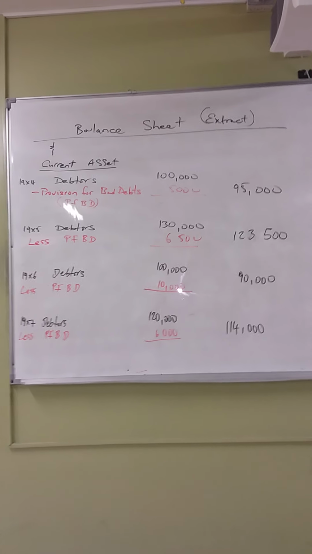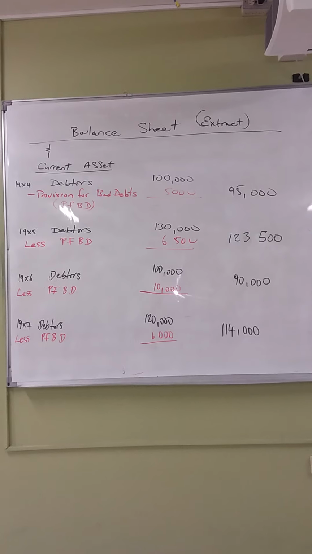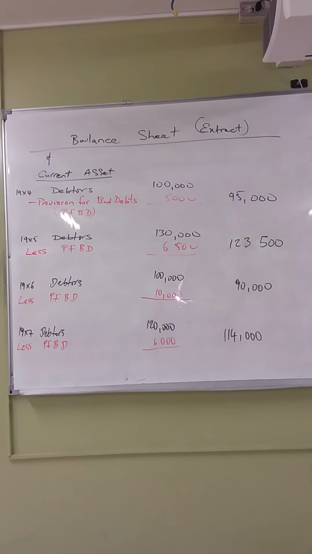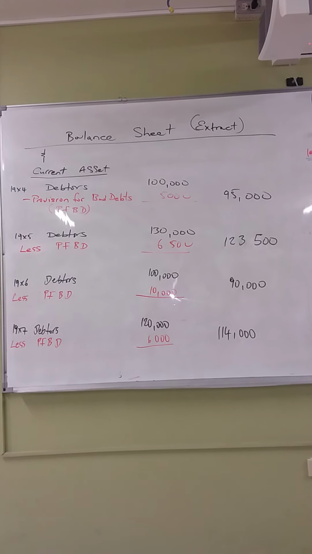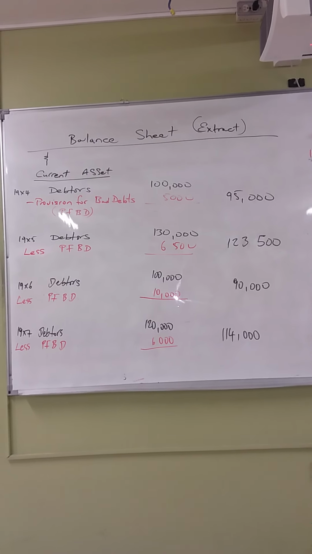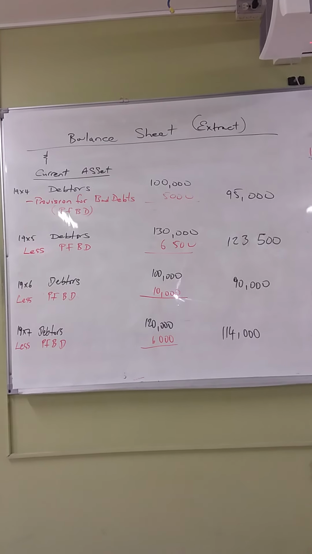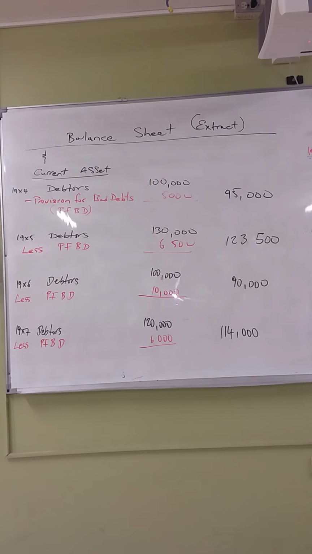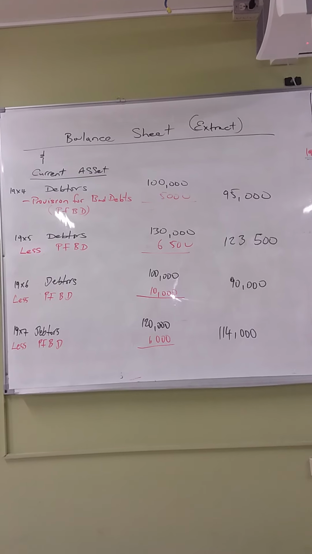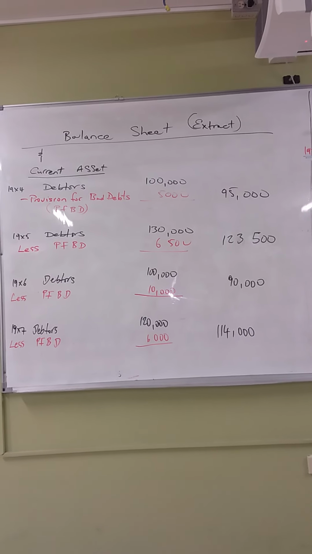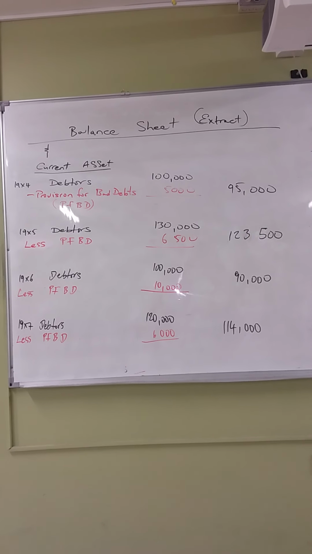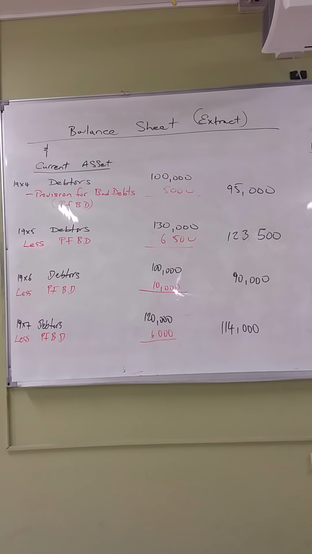1997, your debtors was 120,000, and your provision for the year 1997 was 6,000. You required a provision of 6,000. So when you minus the 6,000 from the 120,000, you get 114,000. So realistically, you expect to collect 114,000 in the year 1997.